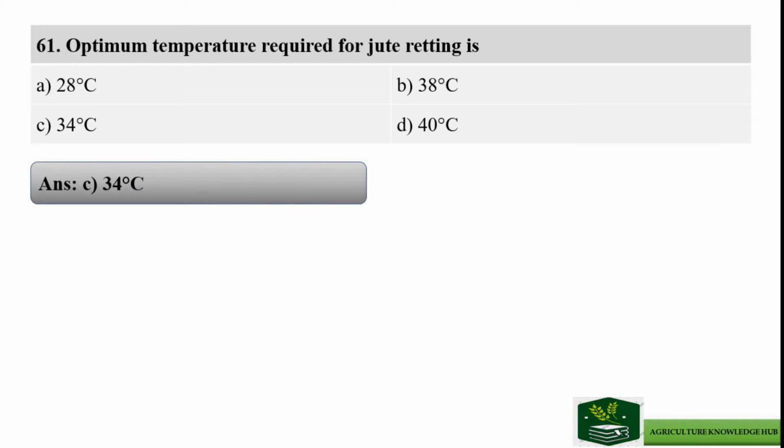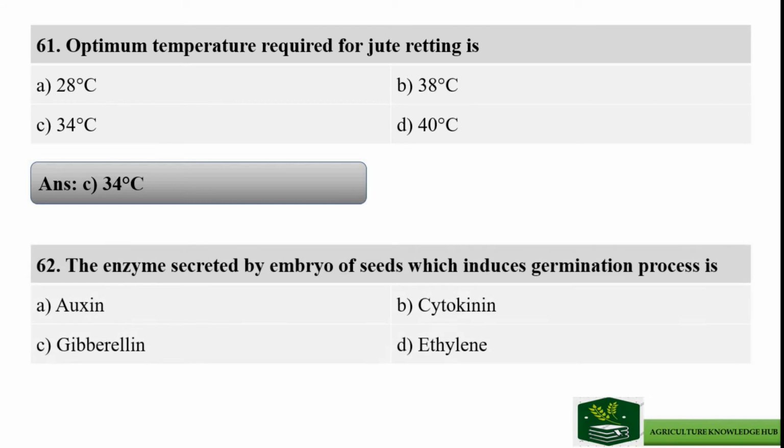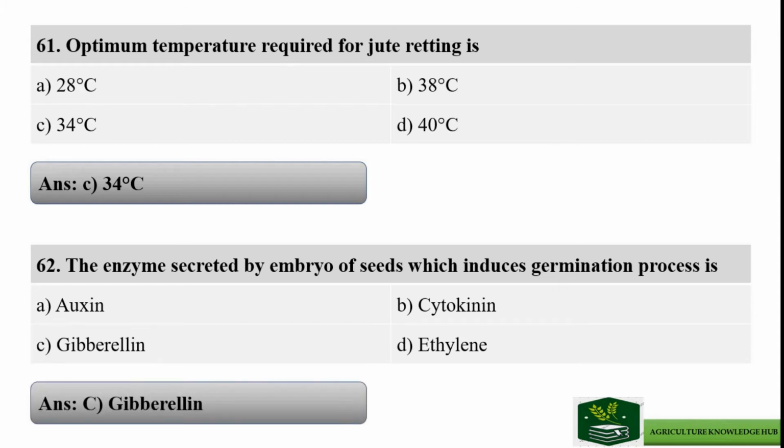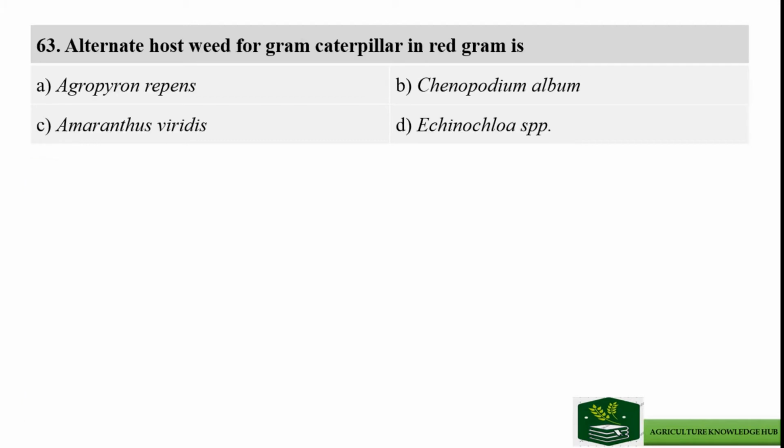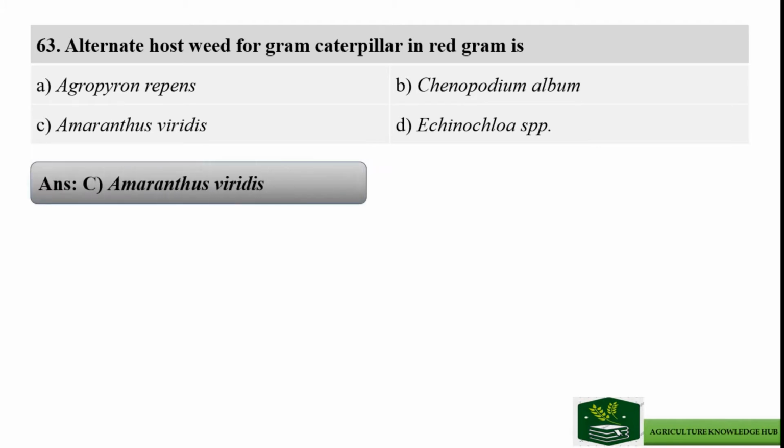Next question: the hormone secreted by the embryo of seeds which induces the germination process is, and the options are auxin, cytokinin, gibberellin, and ethylene. The right answer is option C, gibberellin. Next question: the alternate host weed for gram caterpillar in red gram is, and the answer is option C, Amaranthus viridis.